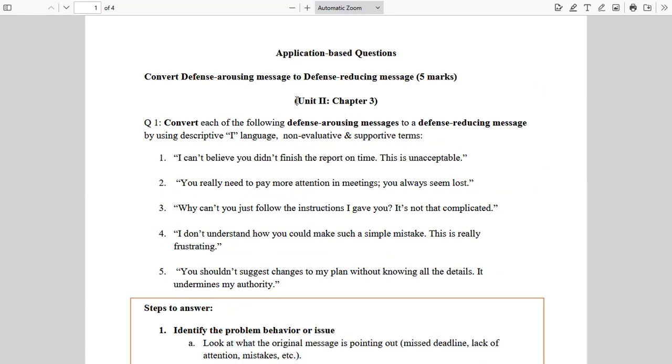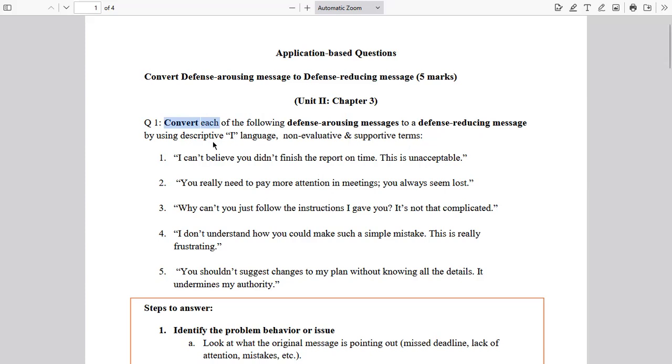So, this question again carries 5 marks. You will have 5 statements, and what you have to do is convert, rewrite. When we say convert, what we mean here is you have to rewrite these statements into defense reducing messages. And as the question reads, convert each of the following defense arousing messages to a defense reducing message by using descriptive I language, non-evaluative, and supportive terms. So let us look at them one by one.